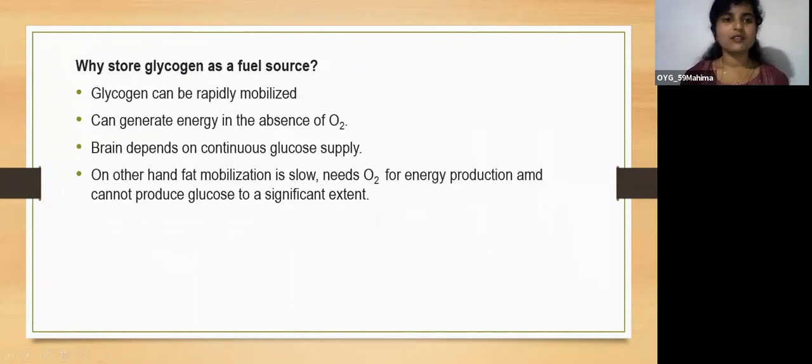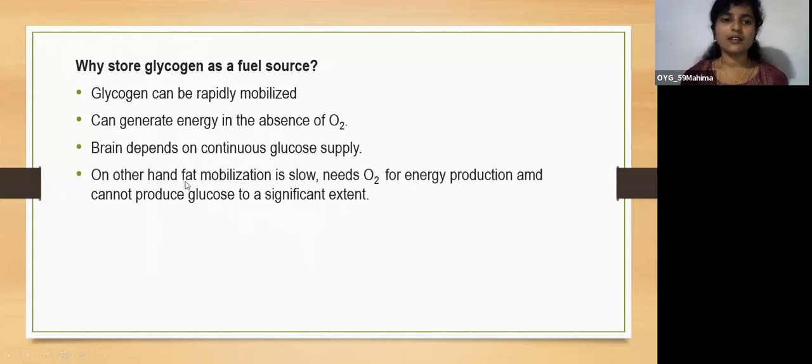So why store glycogen as a fuel source? Why are protein or fats not considered as a fuel source? Why glycogen as a fuel source? These are the reasons. This glycogen can be rapidly mobilized and it can generate energy even in the absence of oxygen. And the brain is dependent on a continuous supply of glucose as its energy source.